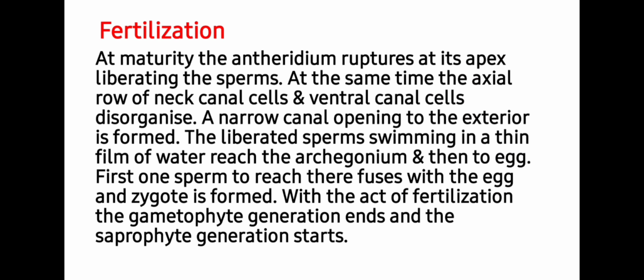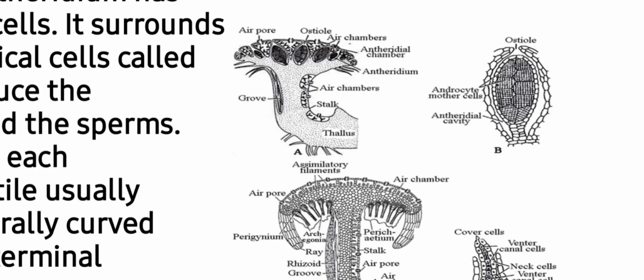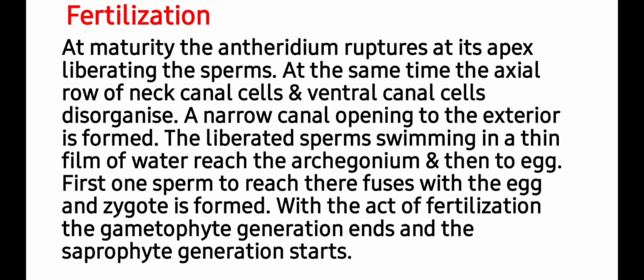Next stage is fertilization. At maturity, the antheridium ruptures at its apex, liberating the sperms, and you can see they can rupture from the ostiole, and from the ostiole sperms are released. At the same time, the axial row of neck canal cells and venter canal cell disorganize. A narrow canal opening to the exterior is formed. The liberated sperms swim in a thin film of water and reach the archegonium and finally the egg.